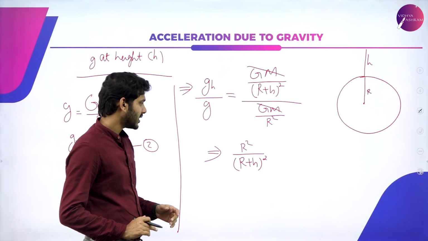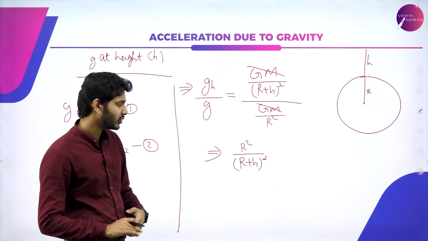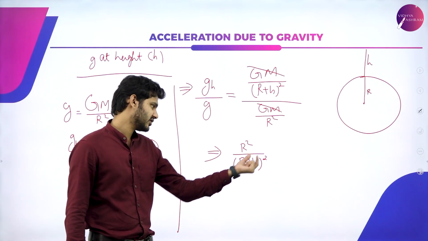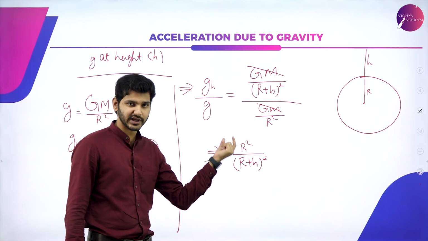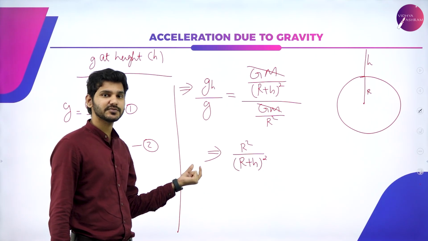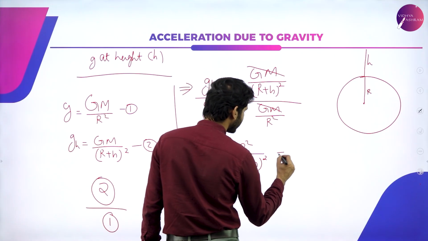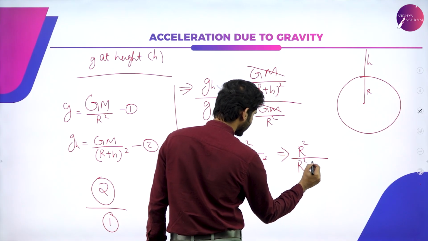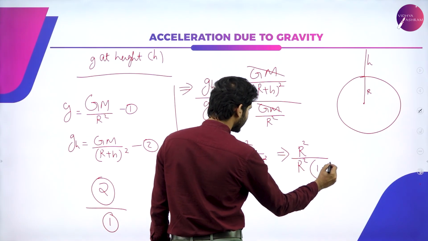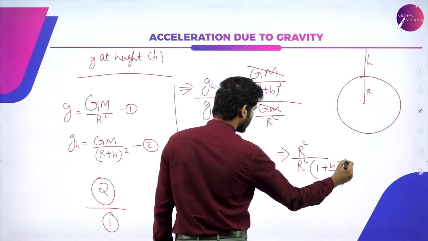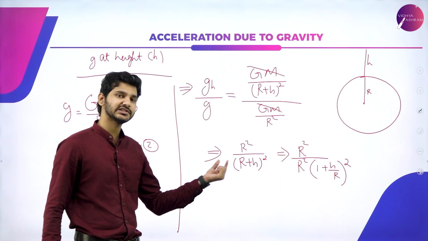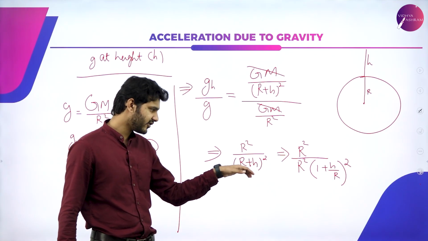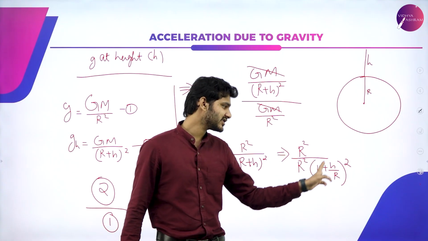Now, since I'm trying to find out the relation between g and gh, I'm going to rearrange this particular equation. For that, I'm going to take r square outside. This is r square over (r plus h) whole square, right? So this can be written down as r square by r square into (1 plus h by r) whole square. If I take r outside from here, I have to take r from here also. There is no r here, so I have to divide it by r. So you'll get 1 plus h by r.